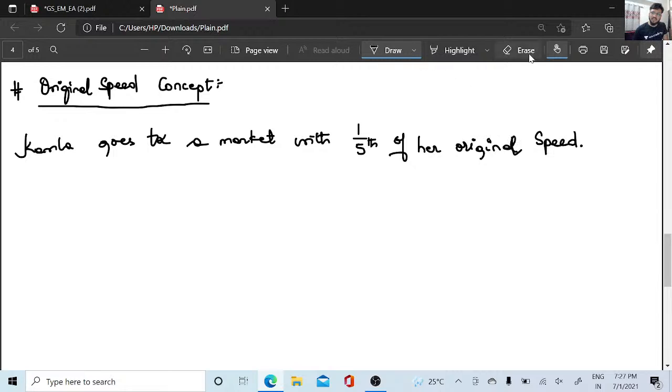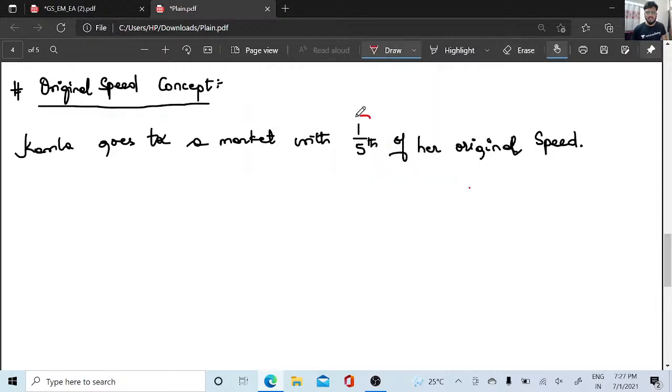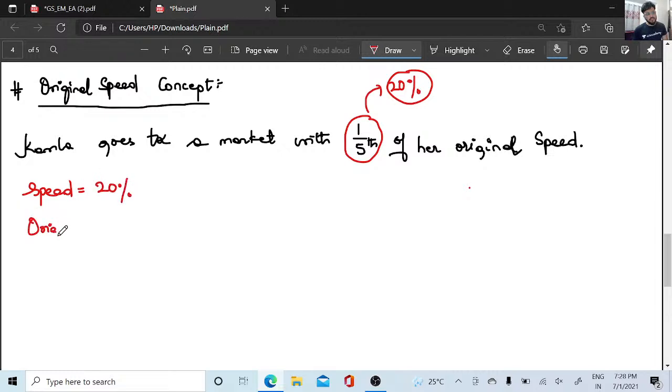So I know the fraction already here, right? 1/5. You guys also know from my first lecture, 1/5 is 20 percentage. Yes or no? So what is the speed at which Kamala is going? Kamala is going at a speed of 20 percentage, but her original speed is what? Her original speed is 100 percentage.